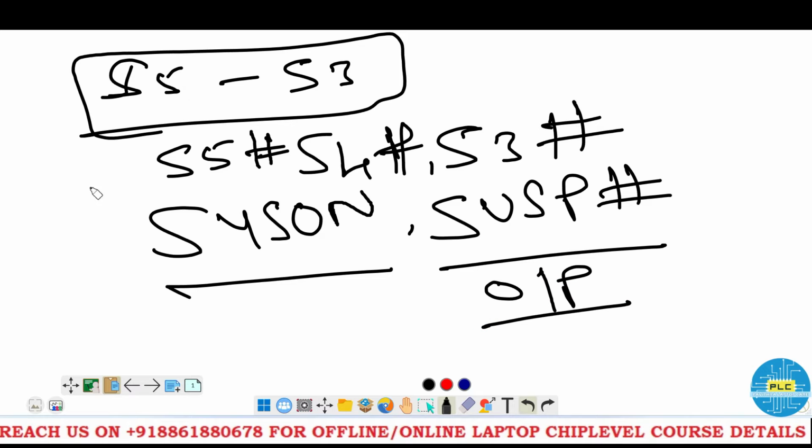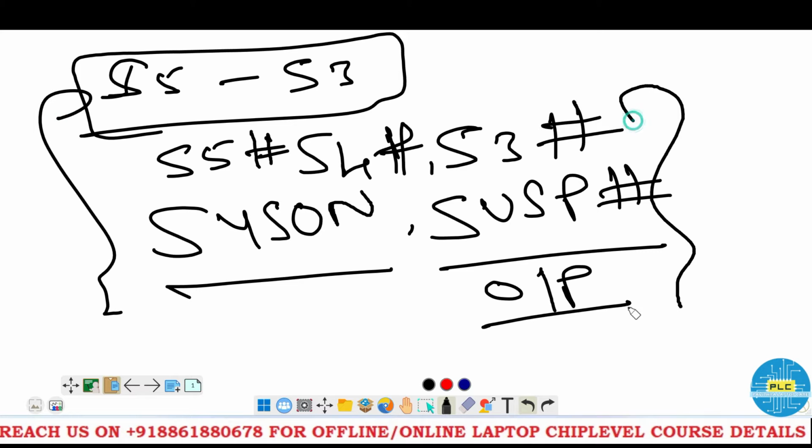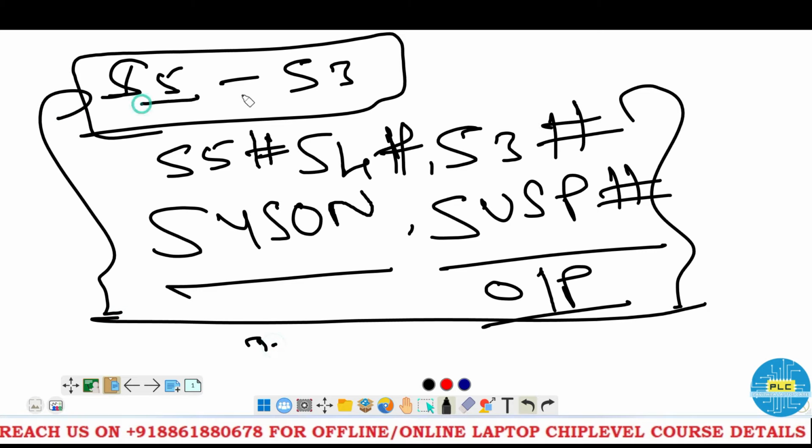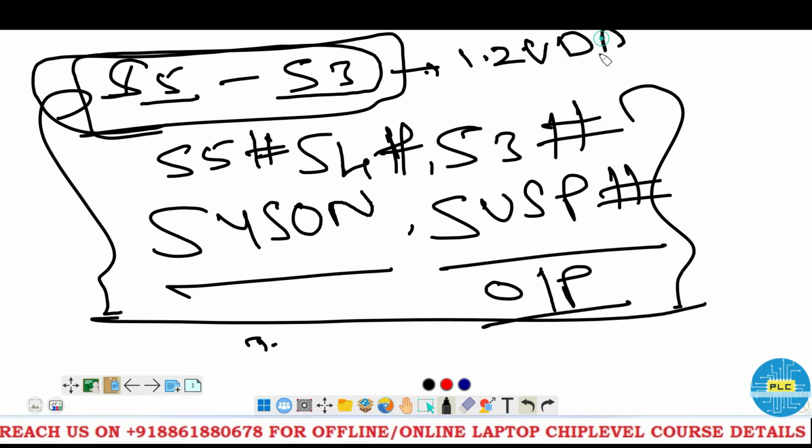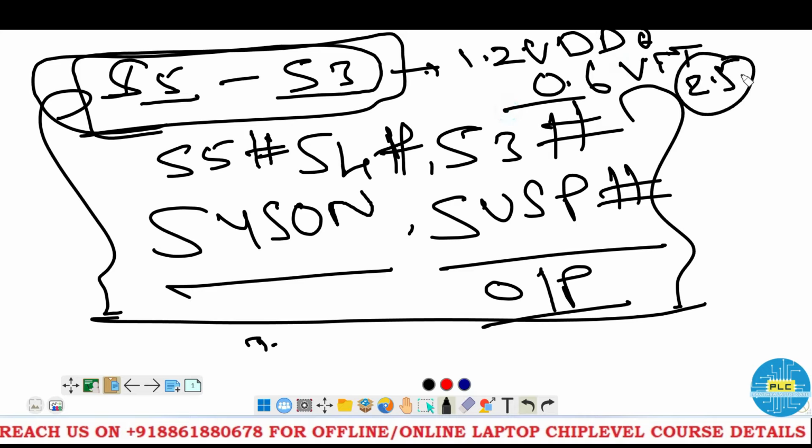So now this is the turning point which I told you about. It's really a turning point because we reached from the S5 stage to the S3 stage. Now what are the voltages we got? 1.2 VDDQ, right? And then 0.6 VTT. This also we got, and 2.5 volts also we got. Using this, which sections will be active? That we will check now.